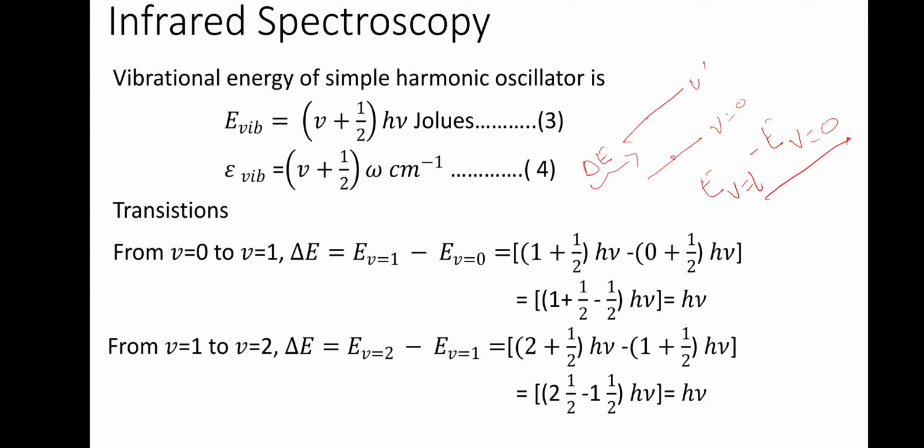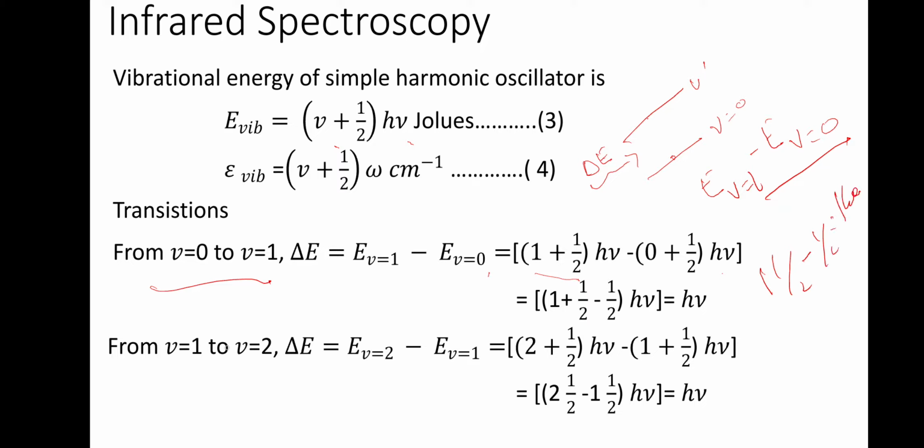For the first transition, it is E at V equal to 1 minus E at V equal to 0. According to this expression, V equal to 1 means 1 plus half H nu, so 1 and a half H nu. Then V equal to 0 means 0 plus half H nu. So 1 and a half minus half is equal to 1 H nu.